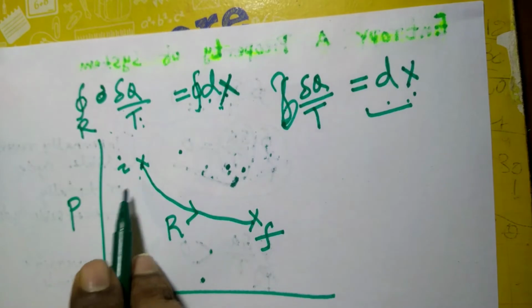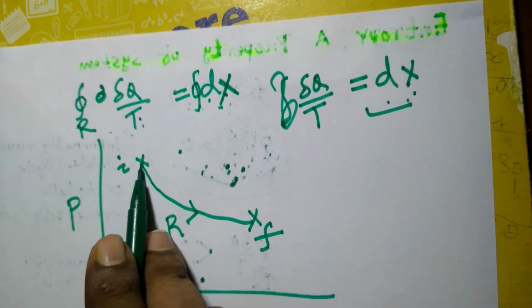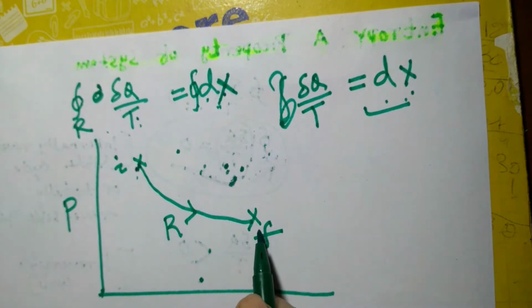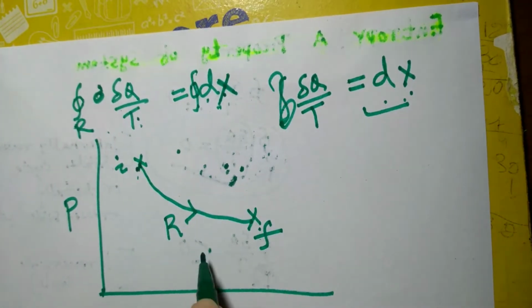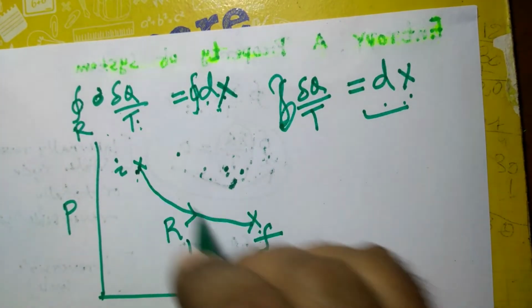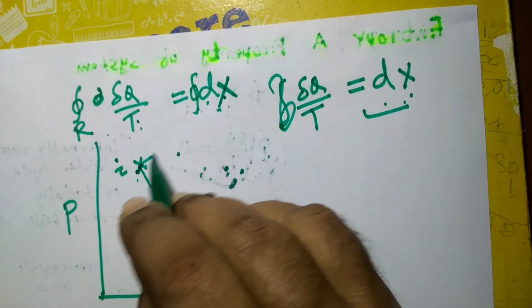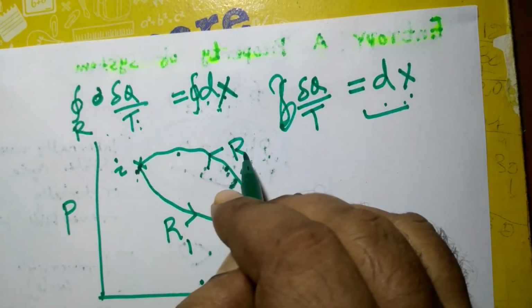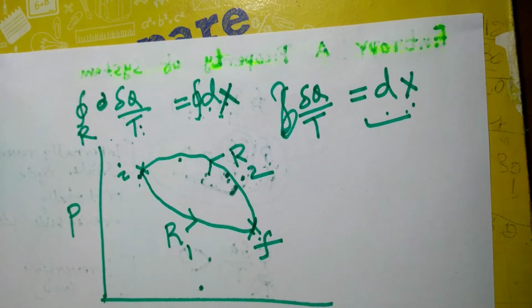Let a system be taken from the initial equilibrium state I to the final equilibrium state F following a path, suppose R1, and then suppose it comes back from equilibrium state F to I following another reversible path R2. In fact, these two reversible paths constitute a cycle.